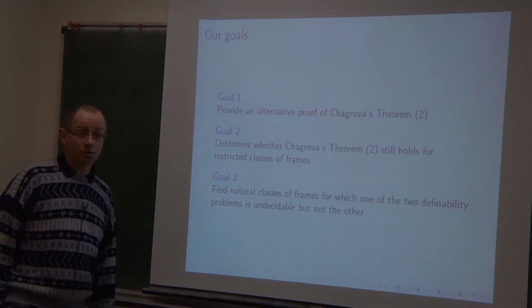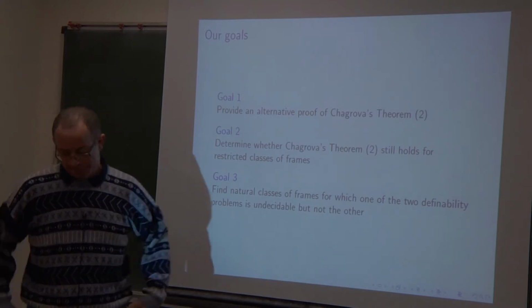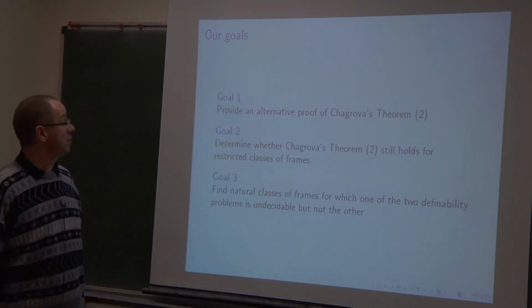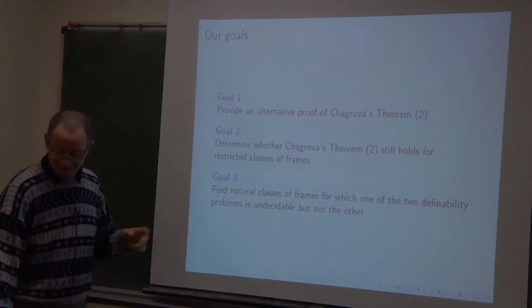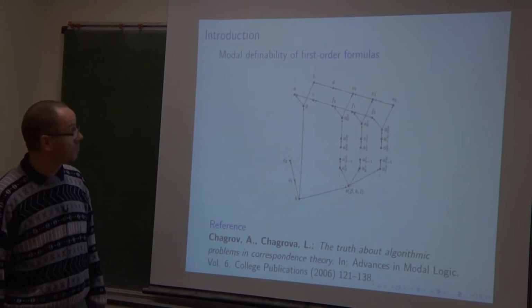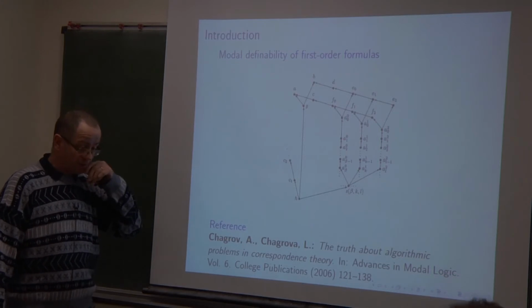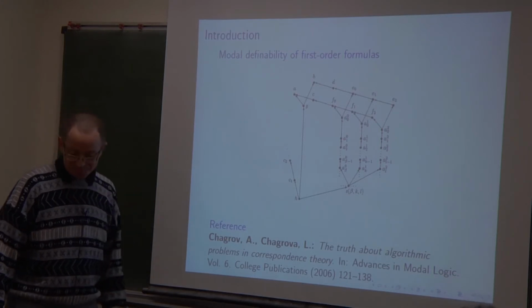So I have three goals. Yes, let me remark something first.